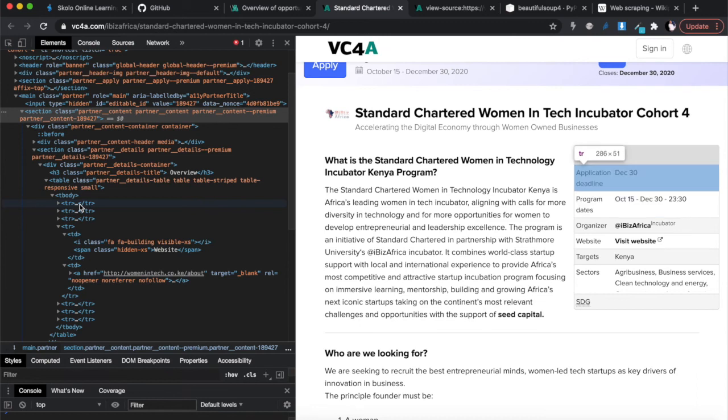This is the first one, 0, 1, 2, 3. Okay, 0, 1, 2, 3, 4, 5, 6. So we need to get 0, 1, 2, 3. We need to get the third element in the array. Okay, so it's the third element in the array. And then after the third element, on the second TD, we need to get the href. All right, so get the a.href.